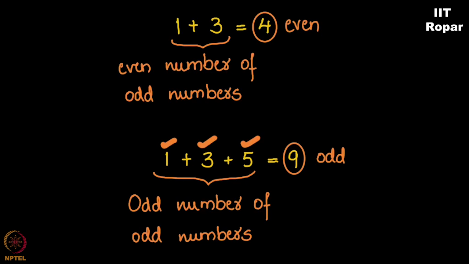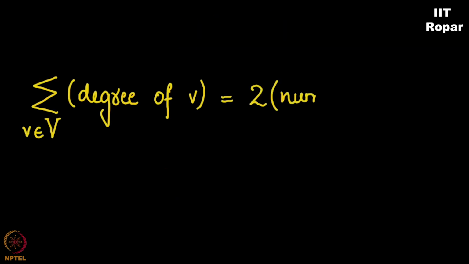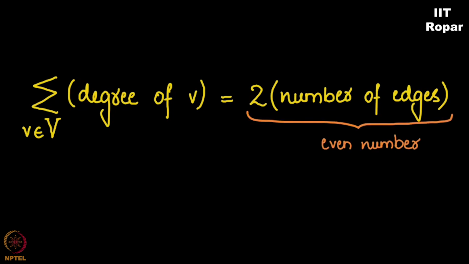I'm going to prove something really very cute now. You have already seen that sum of the degrees is twice the number of edges. We have been talking of this. Now, twice the number of edges, this is an even number, right? 2 into, say, some m is even. Multiple of 2 it is. What does that mean? Sum of degrees, this entire sum of degrees, this is an even number.